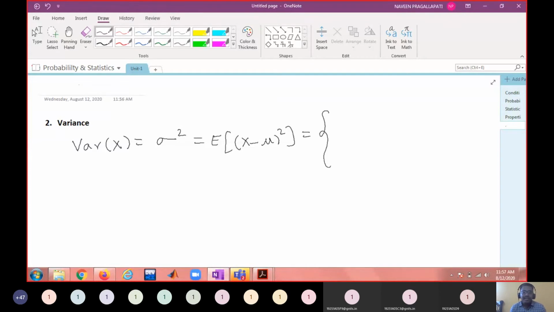So what is this definition? In the case of a discrete random variable, sigma comes into the picture.